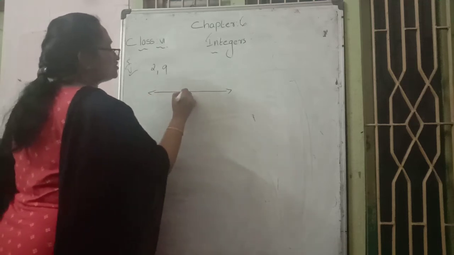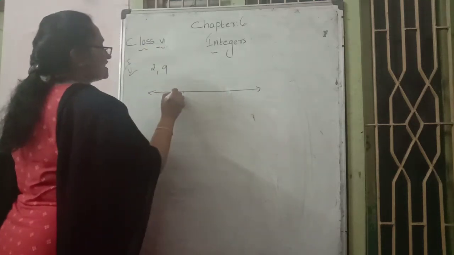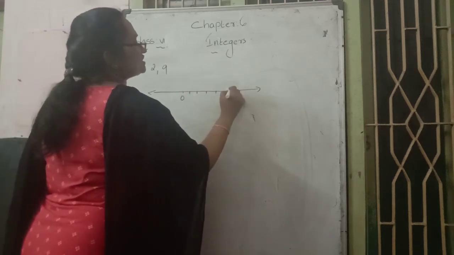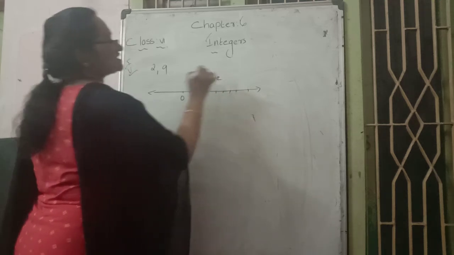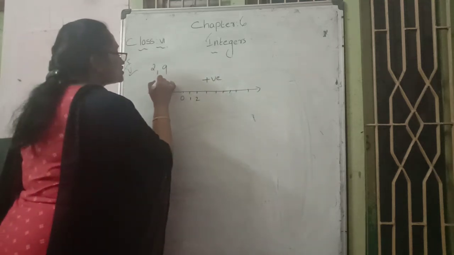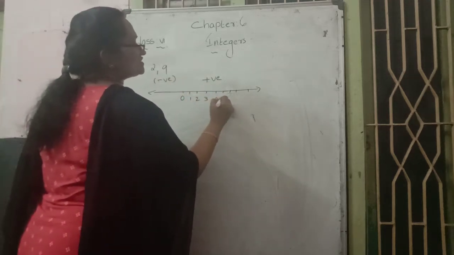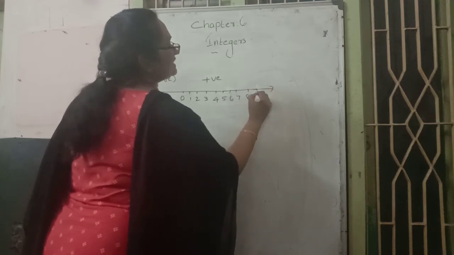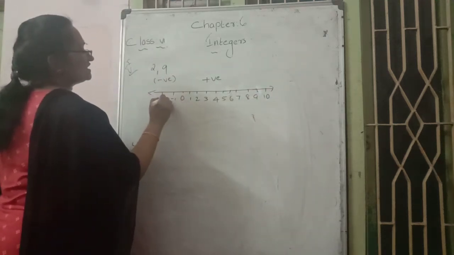Mark 0 here. The right side of zero represents positive values, and the left side of zero represents negative values. Then mark the values 5, 6, 7, 8, one more number 9 and 10. Then on the left side -1, -2 is enough.